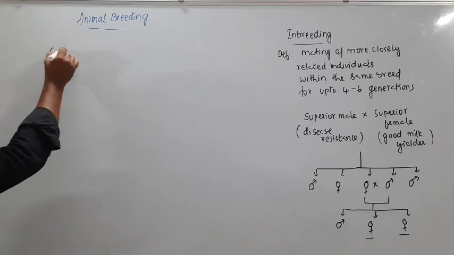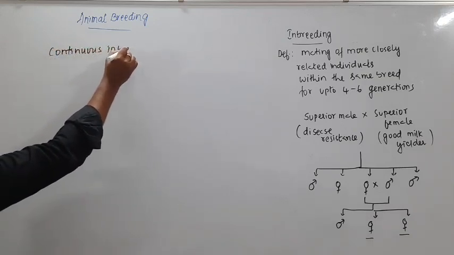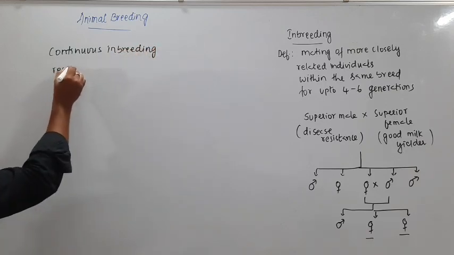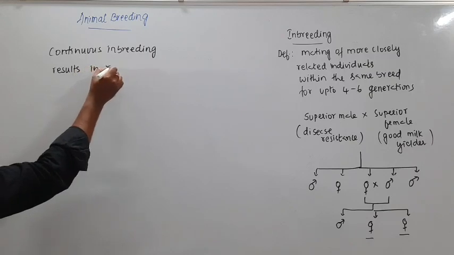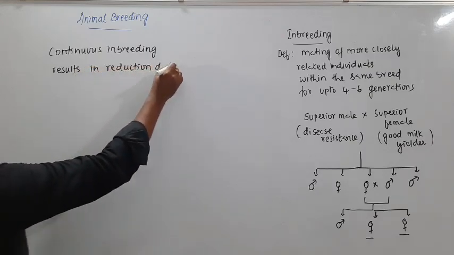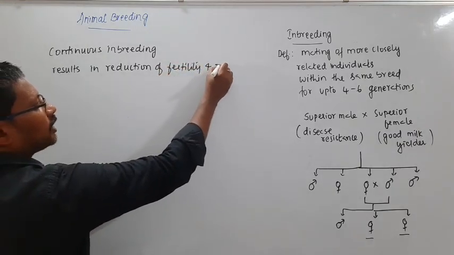So let's see, continuous inbreeding results in reduction of fertility and productivity.